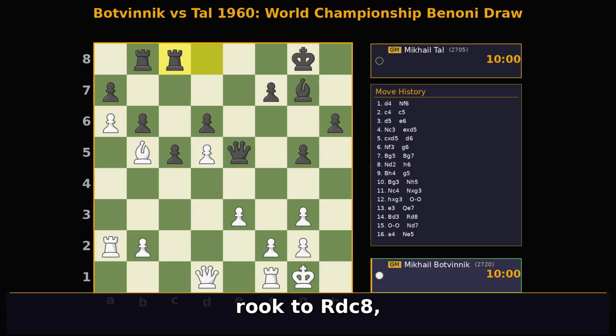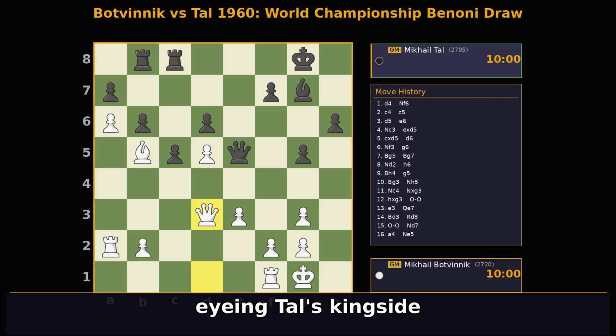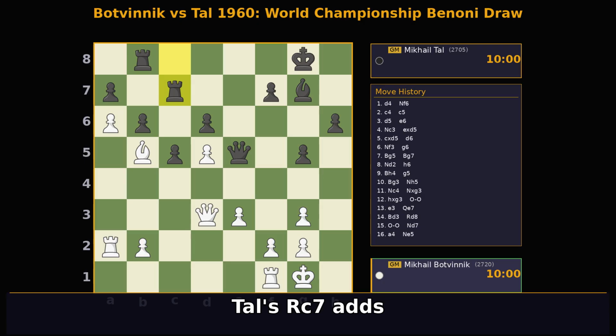Tal brings his rook to rdc8, defending the c-file and trying to contain Botvinnik's queenside pawn. Botvinnik develops his queen to qd3, eyeing Tal's kingside and preparing to bring more pieces into play. Tal's rc7 adds another defender to the 7th rank, trying to prevent any rook infiltration.